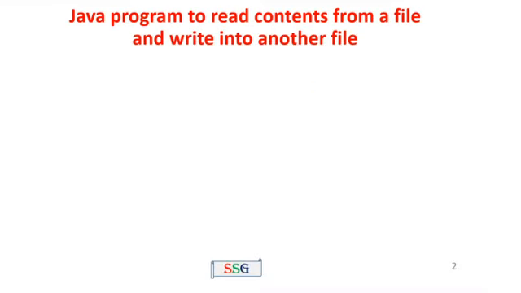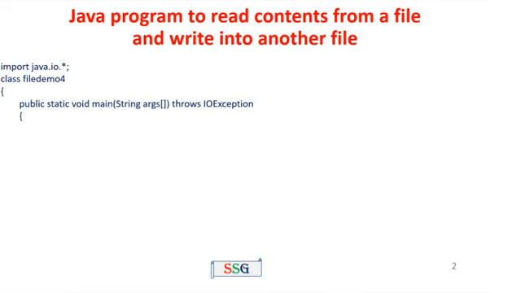The first program: a Java program to read the contents from a file and write into another file. The main objective of the program is that we have two files, one is the input file and one is the output file. We have to read the data from the input file and write the same content into the output file. For this we import java.io.*, for file handling, then class FileDemo4.